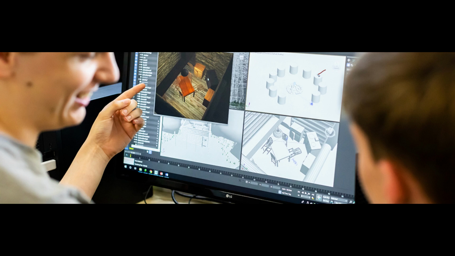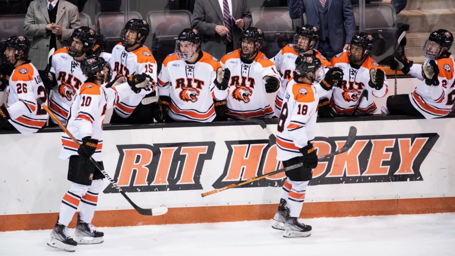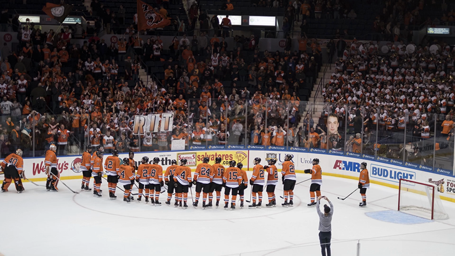I have always thought that game design would be all about coding, but I realized that designing is also very important in games. In my first year, I got my first job ever. I work as a student manager for our RIT men's hockey team. I've been very involved in the team. They treated me well, and the experience was fantastic.